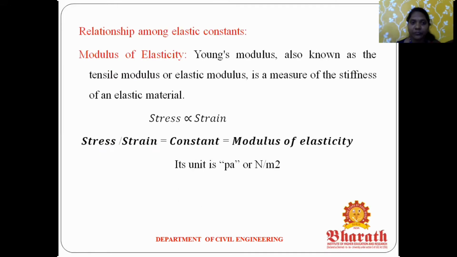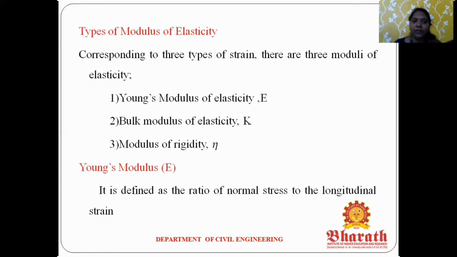Okay, the next one: relationship between elasticity constants. The first one is modulus of elasticity, another name for which is Young's modulus. What is the modulus of elasticity? Stress directly proportional to the strain is called the modulus of elasticity. The unit is Newton per meter square. The next one, types of modulus of elasticity. There are three types: first, Young's modulus or modulus of elasticity; second, bulk modulus; and third, modulus of rigidity.